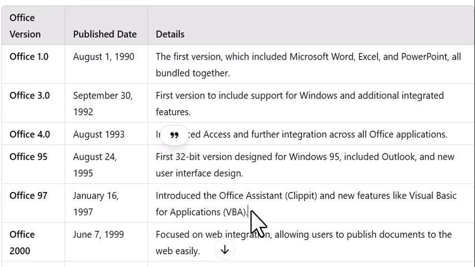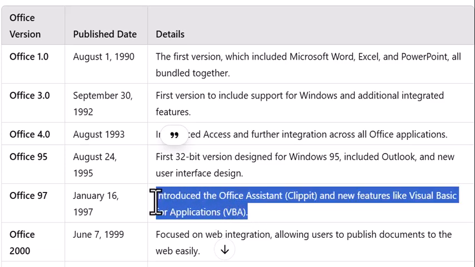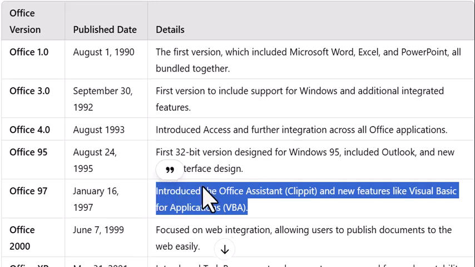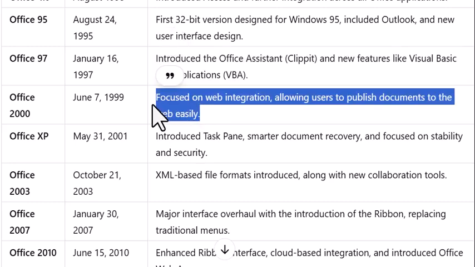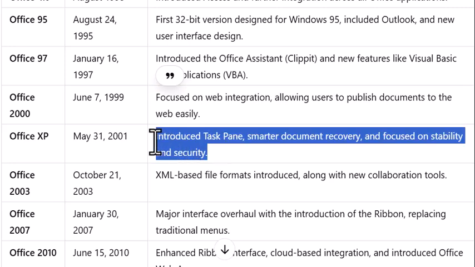Office 97, January 16th, 1997, introduced the Office Assistant, Clippit, and new features like Visual Basic for Applications, VBA. Office 2000, June 7th, 1999, focused on web integration, allowing users to publish documents to the web easily. Office XP, May 31st, 2001, introduced the task pane, smarter document recovery, and focused on stability and security.